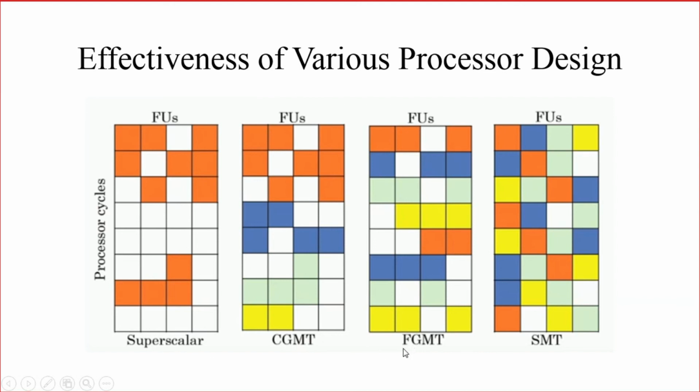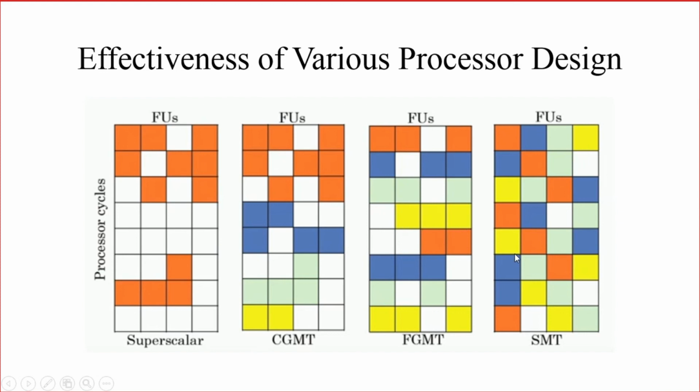But in the case of fine-grained multi-threading, the performance is increased a little more because there is a reduction in the number of idle units when compared to these two. Here in each cycle, one particular thread will be executed, even though it is a short latency event or long latency event. But in the case of coarse grain, only if it is a long latency event will thread switching take place. Here, in each cycle, thread switching takes place. So the performance is a little more increased.